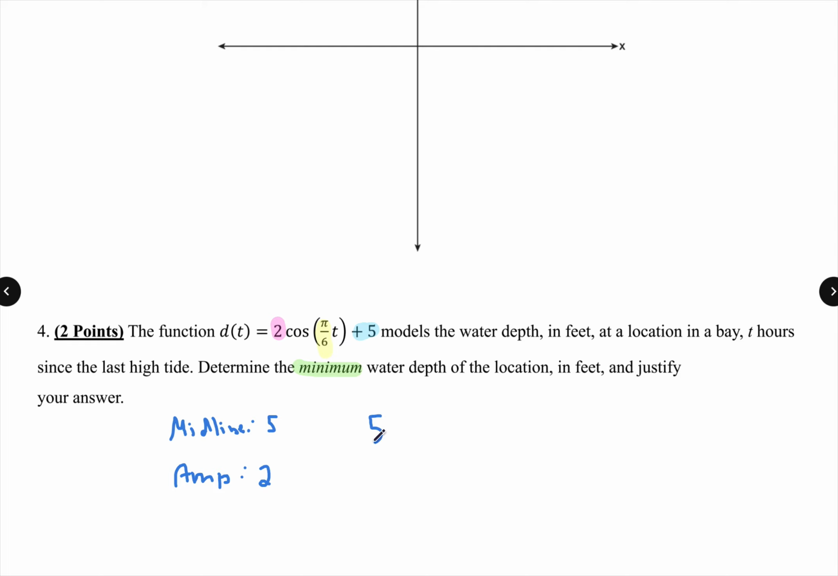So if I show 5 minus 2, 3 feet is the minimum. And you're good to go. When it says justify, you got to make sure you show something that tells them that you knew how you got that 3 feet. All right. Short answer part 3 in the books.